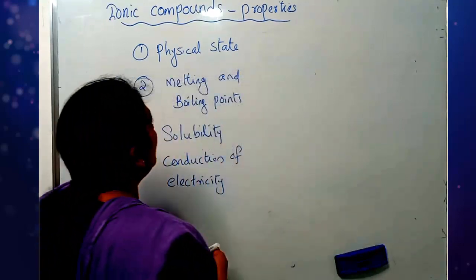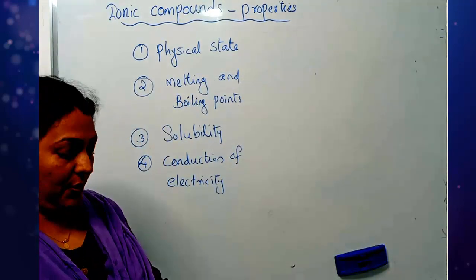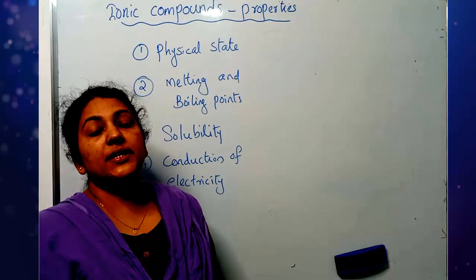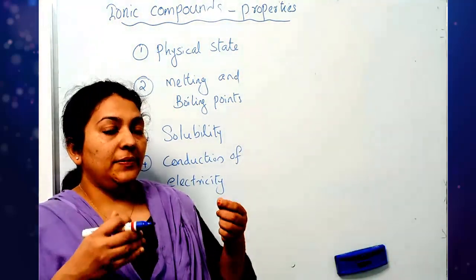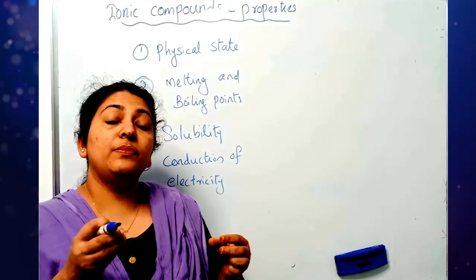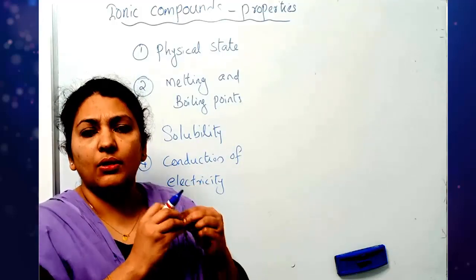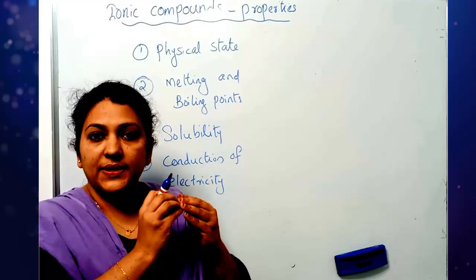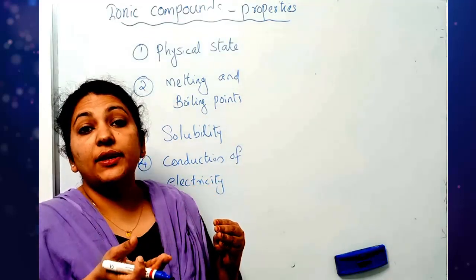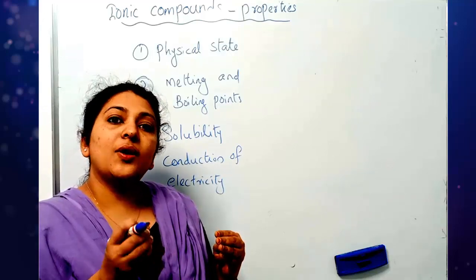The first property is physical state. What is the physical state of ionic compounds? Usually when the force of attraction between the particles is too strong, they will be closer to each other. So what state will they be in? They will be in solid state.